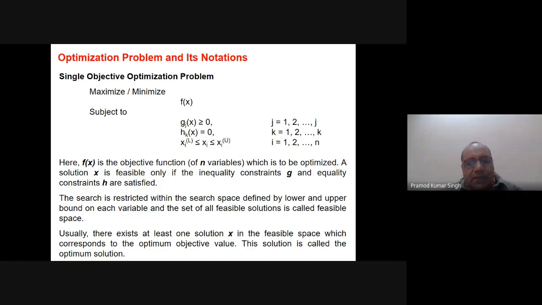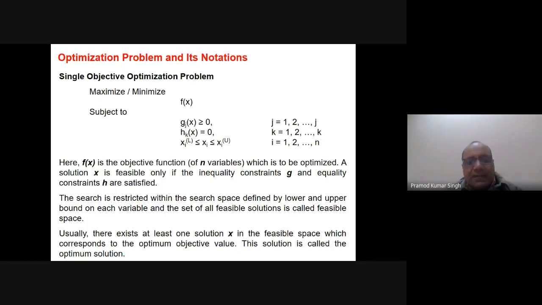And then there are some constraints also. There are some inequality constraints. They are in the nature of greater than or equal to, as written here, but obviously they can be less than or equal to also. There is a duality principle, and the duality principle simply says that if it is less than or equal to, you just put a minus sign and it will be converted into greater than or equal to. So you can convert from one to the other and vice versa by the duality principle.